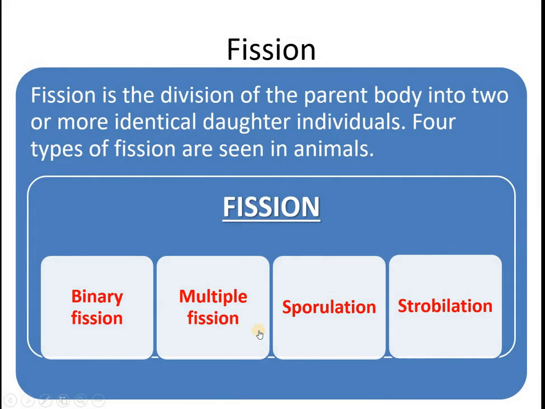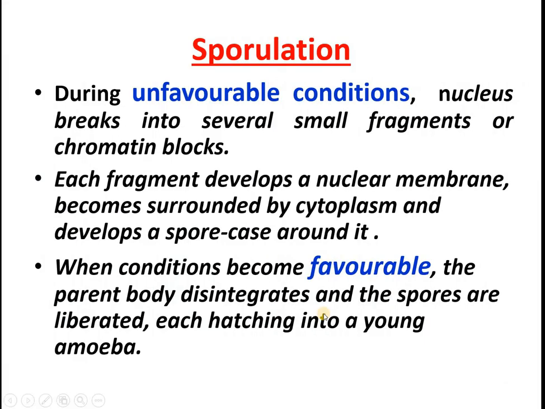We studied multiple fission. Now we are going to study sporulation. So what is sporulation? During unfavorable condition, the nucleus breaks into several small fragments, or we can call this one as chromatin blocks.